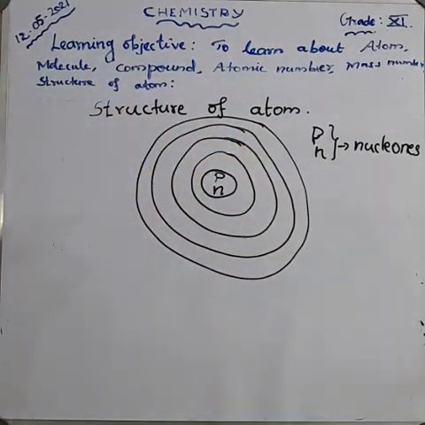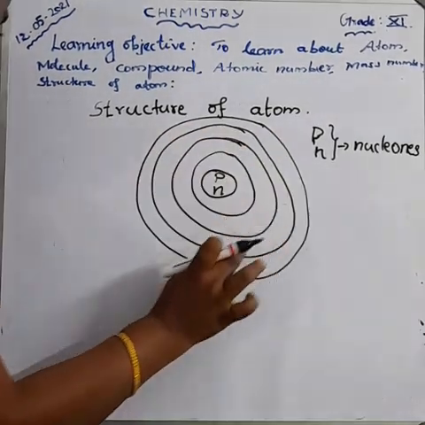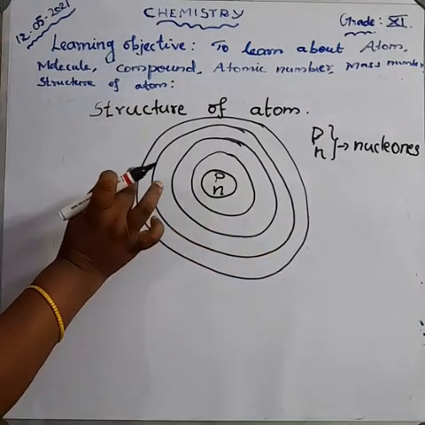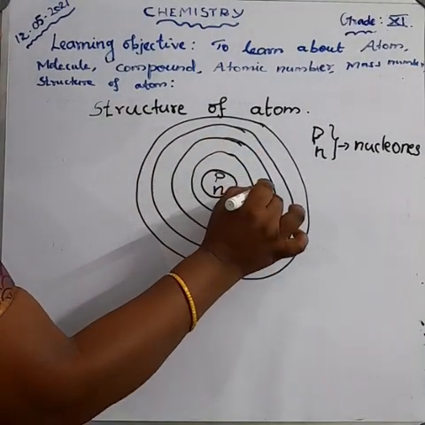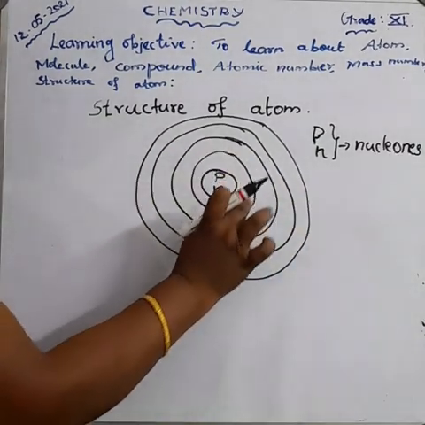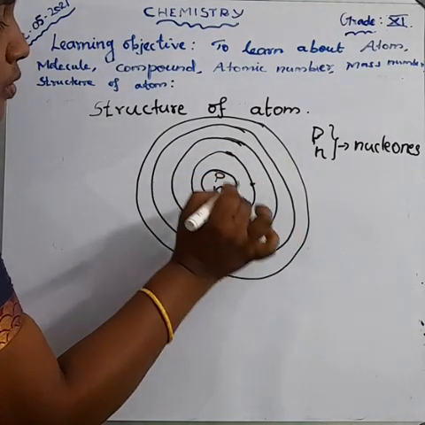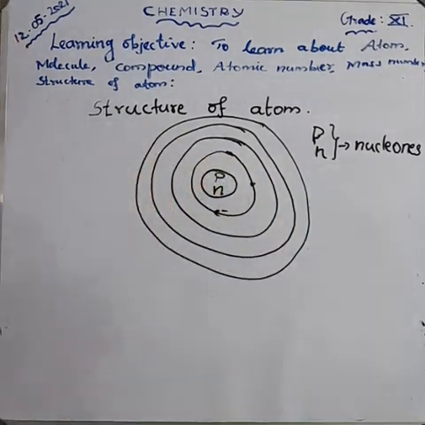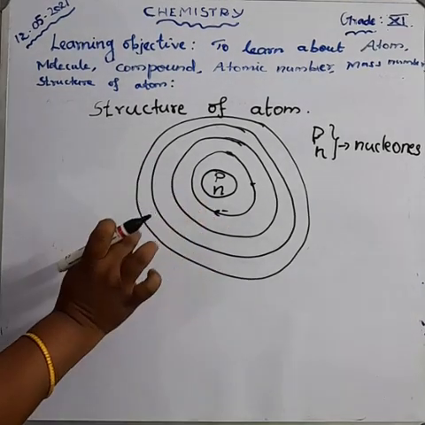And then the electrons. Electrons are revolving around the nucleus in a circular path, which we call the orbit: first orbit, second orbit, third orbit and fourth orbit. And what is the charge of the proton, neutron and the electron?